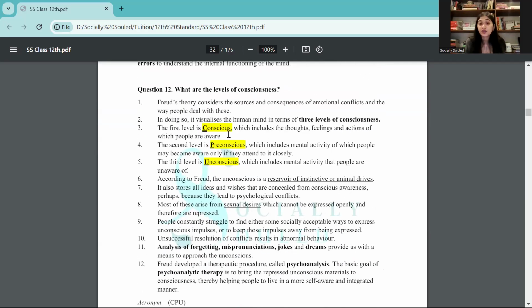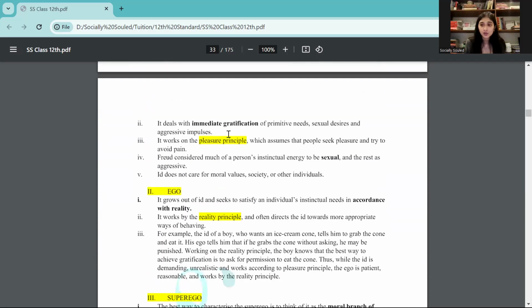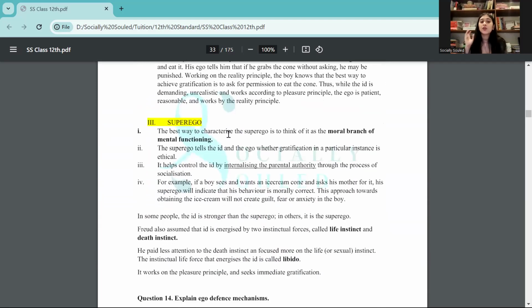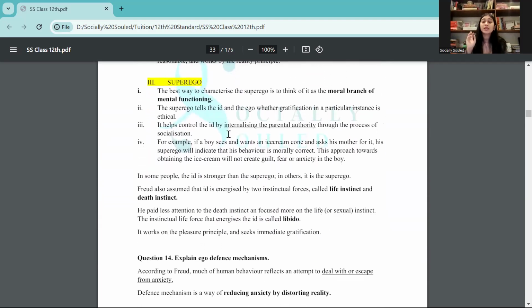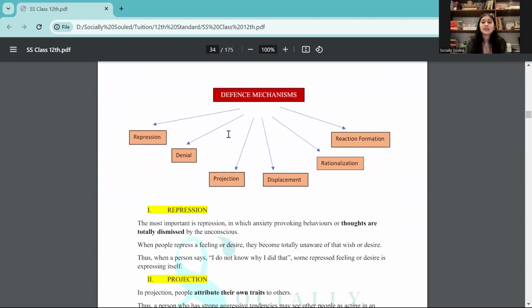Okay, then comes your psychodynamic approach, here again, Freud. So you need to know the structure of personality, the levels of consciousness, the defense mechanisms, the psychosexual stages of development, and yes, all of that obviously. And always remember the basic difference between psychodynamic and psychoanalysis. Psychoanalysis is the specific theory that was given by Sigmund Freud.